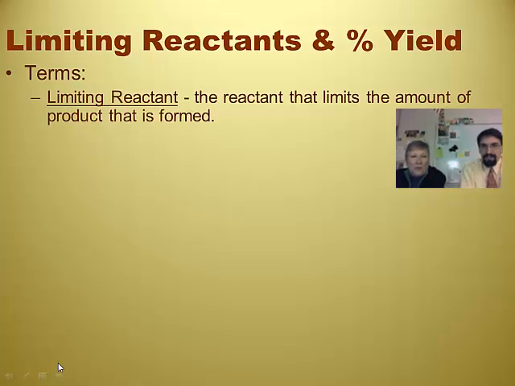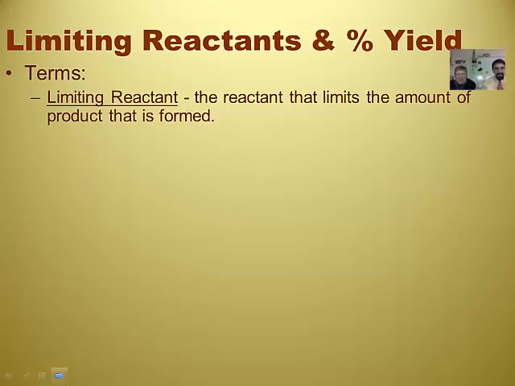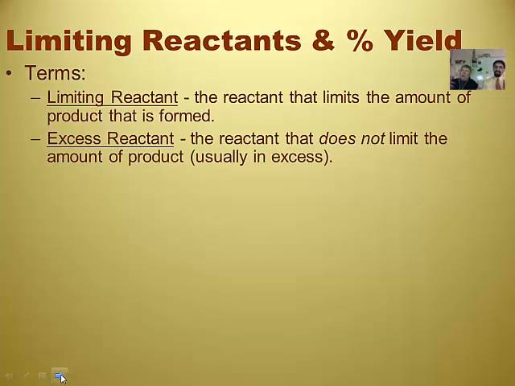All right, so different terms that you need to know. Limiting reactant. The limiting reactant is the reactant that limits the amount of product that's formed. So it's the thing that you don't have quite enough of. In that example the other day, it was the bread that we didn't have enough of. We only had 7 slices of bread and 6 slices of cheese. The bread limited how many sandwiches we could make. We had one leftover piece of bread.